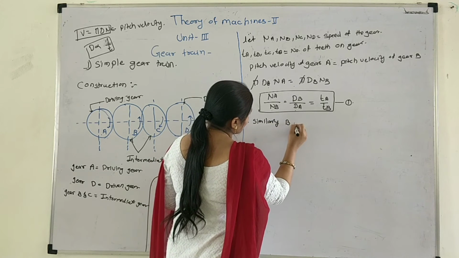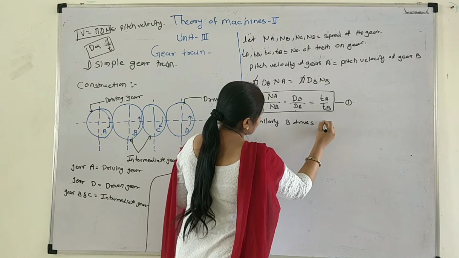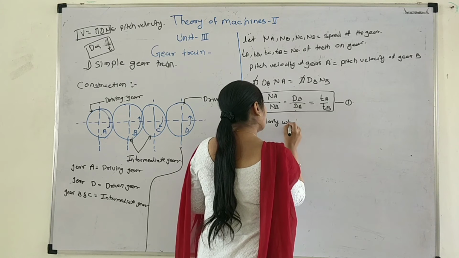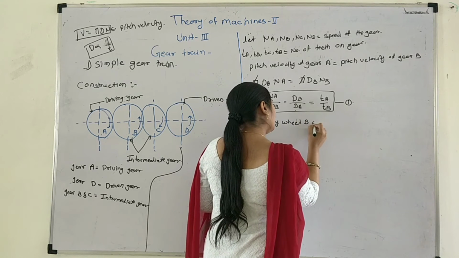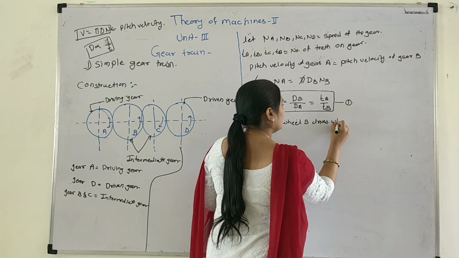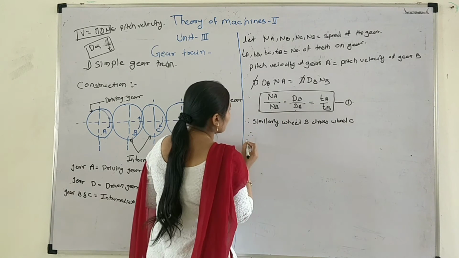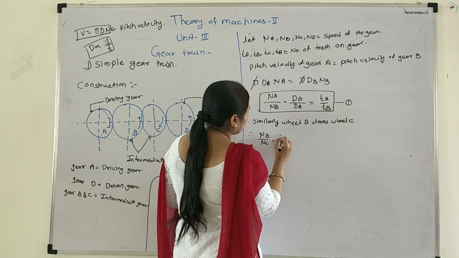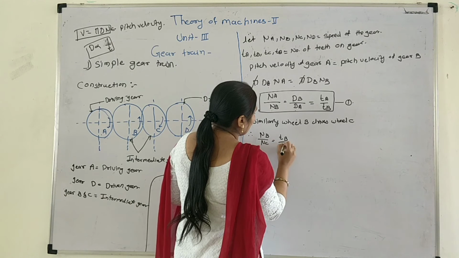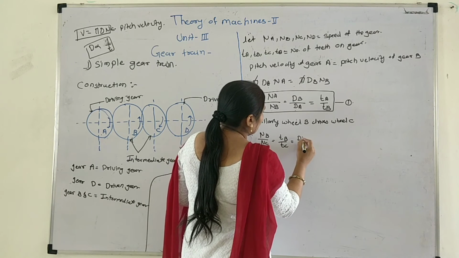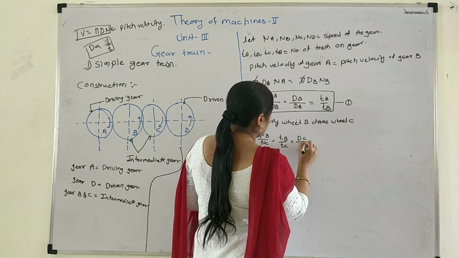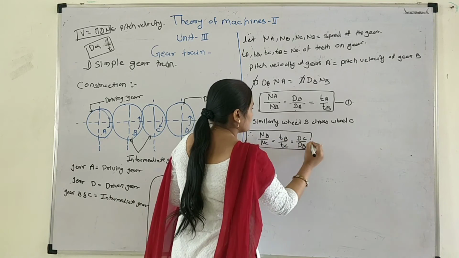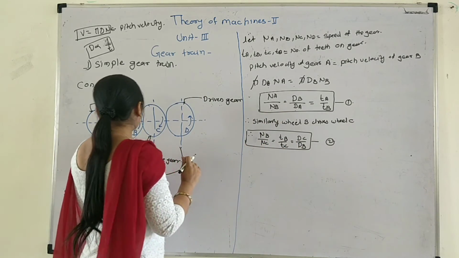Similarly, B drives C, so gear B drives wheel C. The equation will be NB upon NC is equal to TC upon TB is equal to dC upon dB. Equation number 2.